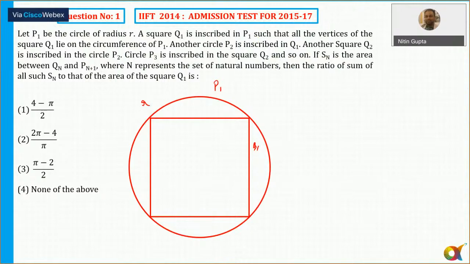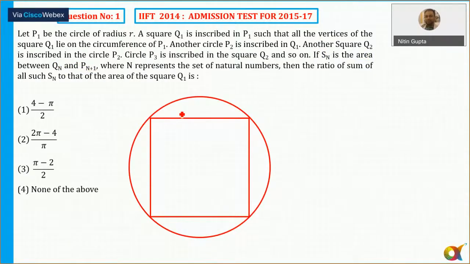Now it says, if Sn is the area between Qn and Pn plus 1, then what is S1, Sn? So Sn is equal to how much? Then the ratio of the sum of all such Sn to the area of Q1. So a square Q1 is inscribed in P1, then there is another circle P2, and then there will be a square inside this. So first of all, we should find the relationship between the radii, which is very easy to identify here. Okay, so let's see here.